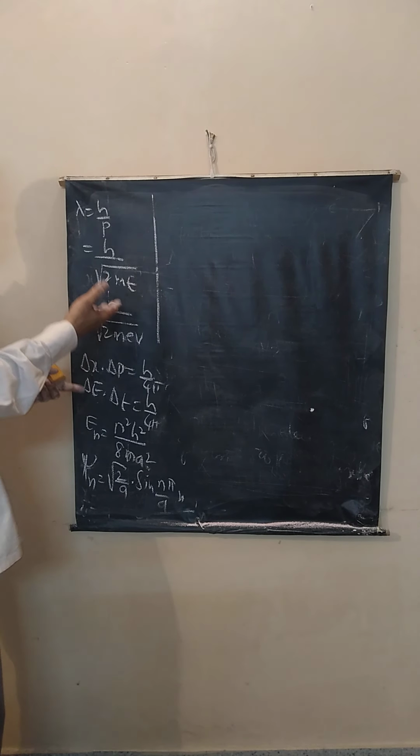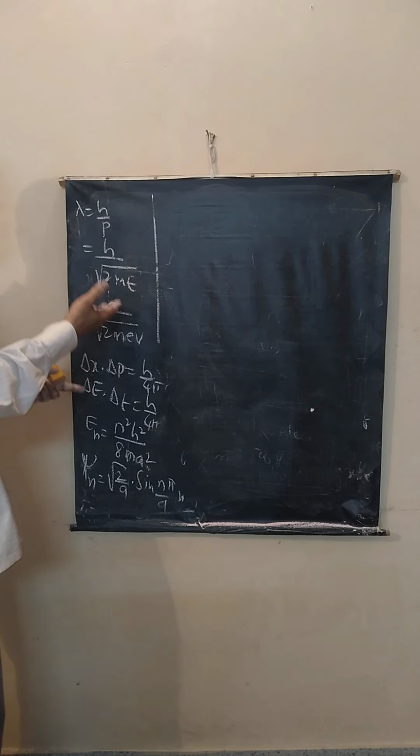Now, using the uncertainty relationship between energy and time, we can solve some problems. See here, if the uncertainty in energy state is 0.01 eV, find the lifetime of the particle. Means delta T is asked. You have to calculate delta T.